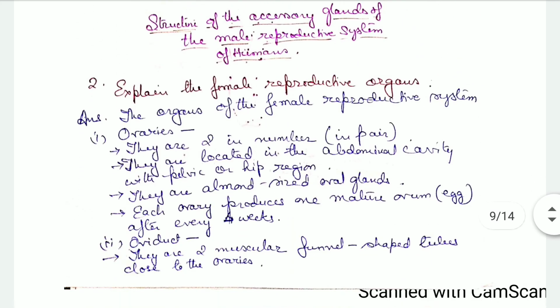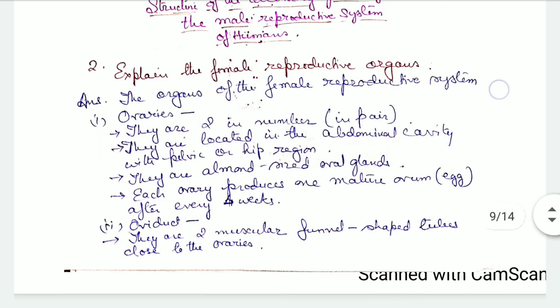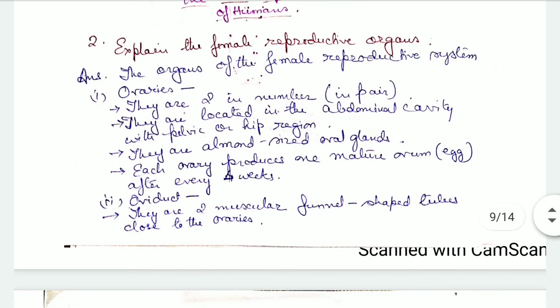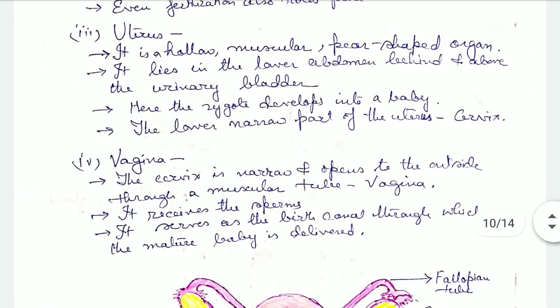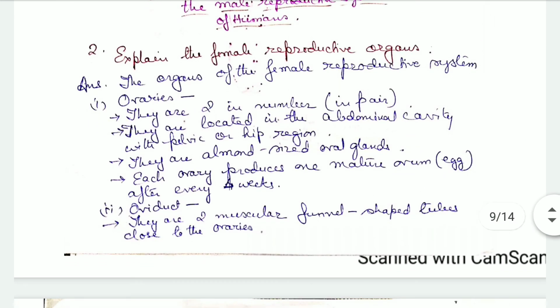Now we explain the female reproductive organs. I told you four organs are there: ovaries, oviduct, uterus and vagina. The ovaries are two in number, in pairs, located in the abdominal cavity in the pelvic or hip region, and they are almond-shaped, almond-sized oval glands. Each ovary produces one mature egg at a time, every month, every 4 weeks.